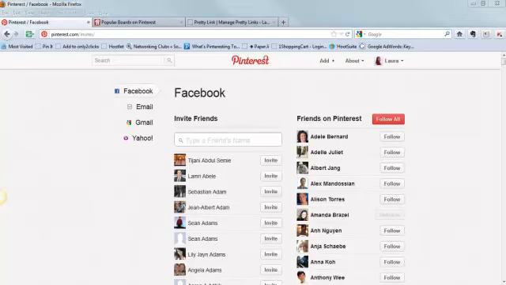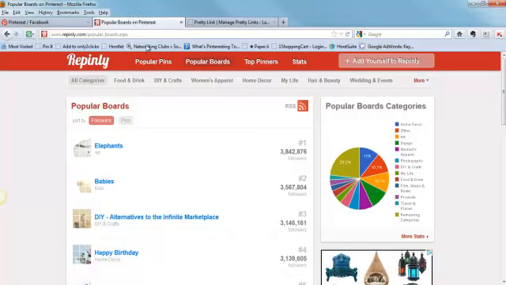Now, here's just a couple of quick creative bonuses that you can use to also build your following. For one, post images that are related to trending interests or topics. And as a reminder, you can go to Repinly. You can see which images are popular at the moment. You can look at top pinners. You can get some information, so that way you can piggyback on the topics and interests that are getting the most amount of views.